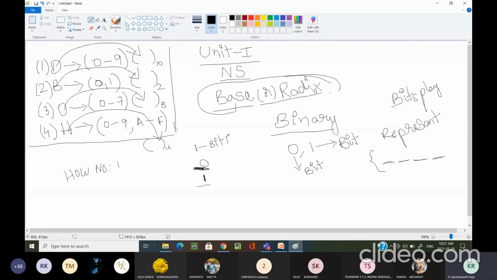How many bits have I considered here? A single bit. How many numbers can I write? I can write 2. The count is 2.